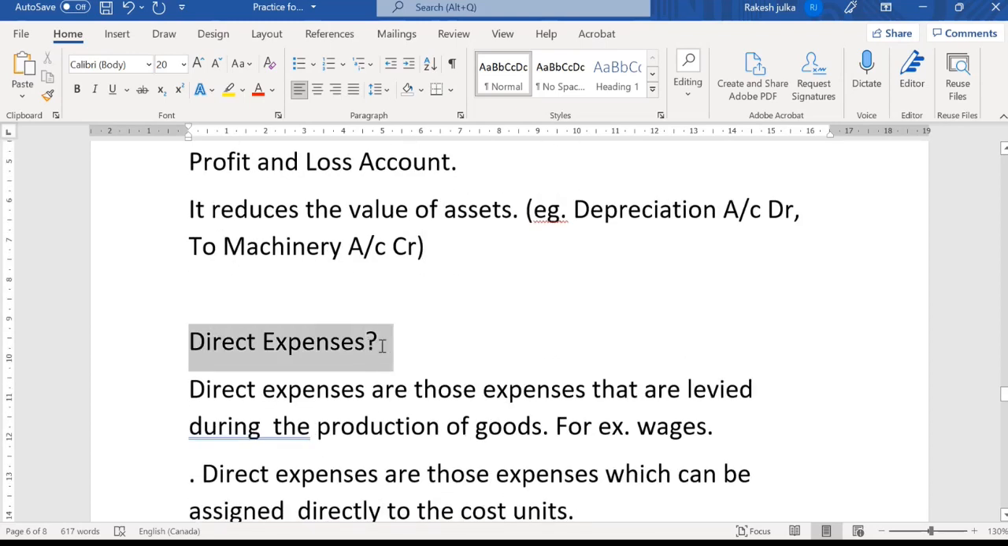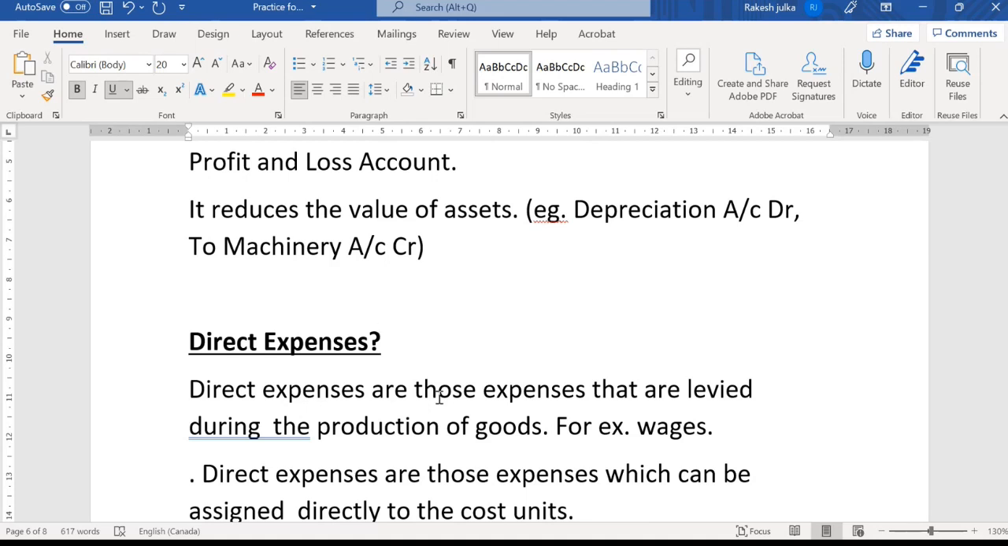Next term that we use in accounting is the direct expenses. There are two kinds of expenses: direct expenses and indirect expenses. First I'm going to talk about the direct expenses. Direct expenses are those expenses that are levied during the production of the goods. Production of the goods means that it is directly related to the manufacturing units.